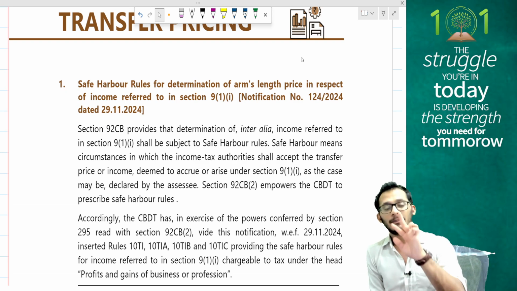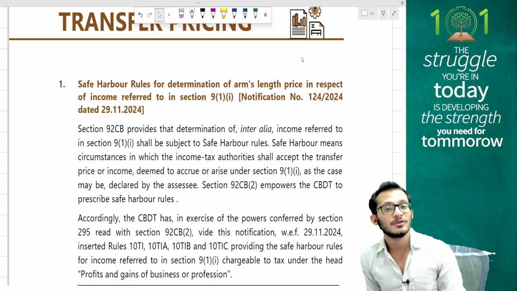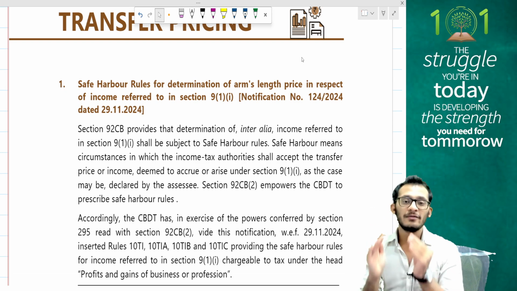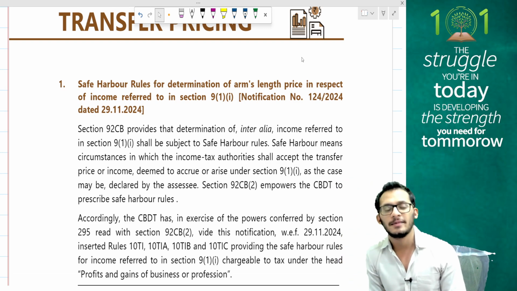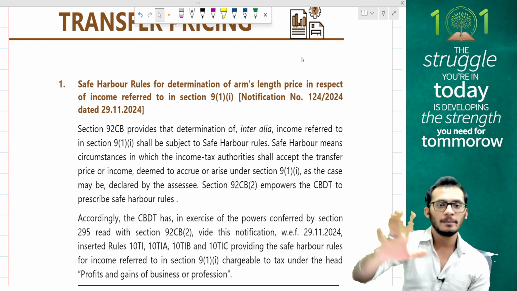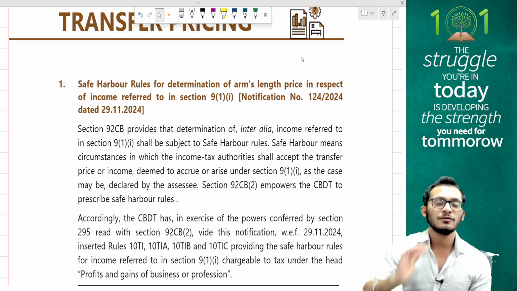The only challenge will happen if you start reporting less than that. The moment you start reporting less than that, they will pick you up for scrutiny and you'll have to justify as to why you're doing less than that. So safe harbor rules is like a guideline. It's the benchmark which has been set by the income tax department. If you achieve the benchmark, you will not be scrutinized. You will be told that you are a compliant assessee. The moment you go below the benchmark, you will have to justify yourself.